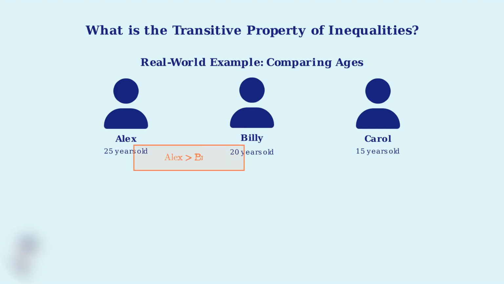First, we establish that Alex is older than Billy. Since Alex is 25 and Billy is 20, we can write this relationship as Alex is greater than Billy. Next, we establish that Billy is older than Carol. Since Billy is 20 and Carol is 15, we can write this relationship as Billy is greater than Carol.